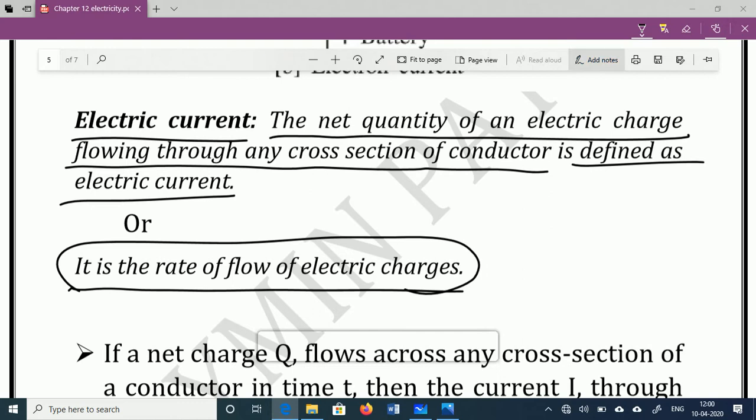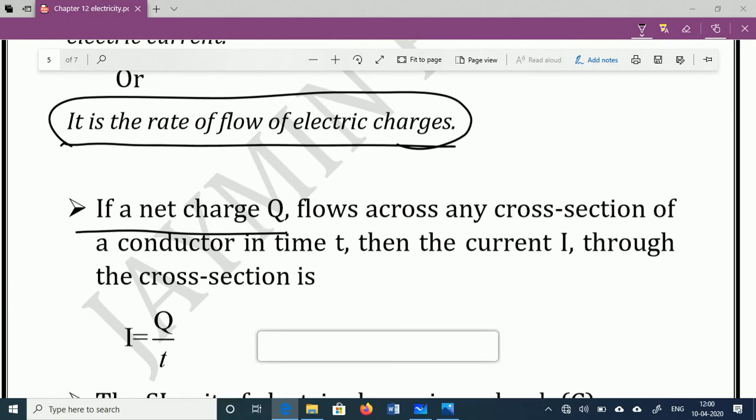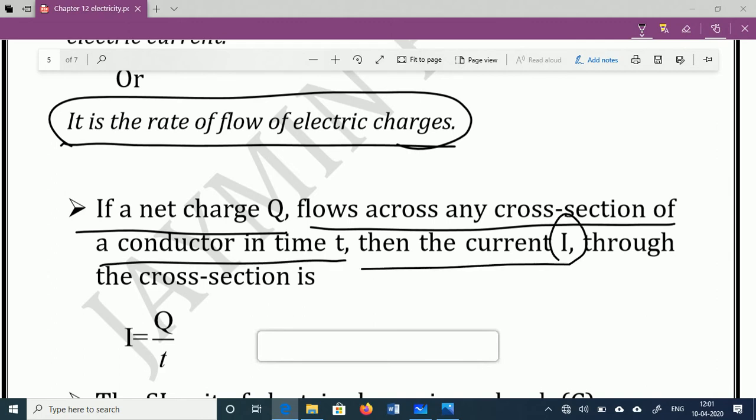Okay, if we talk about the calculated terms, then if the net charge Q flows through any cross-section area in time t, then current I is produced. Current is denoted by I. So I is equal to Q by t, where Q means the net charge that is flowing through the conductor per unit time.